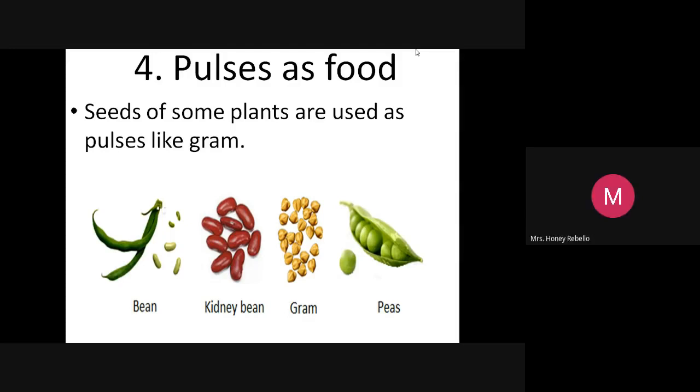Bean, kidney bean, gram, peas. No talking in between, please. We can talk later. Now we'll go to the next heading.